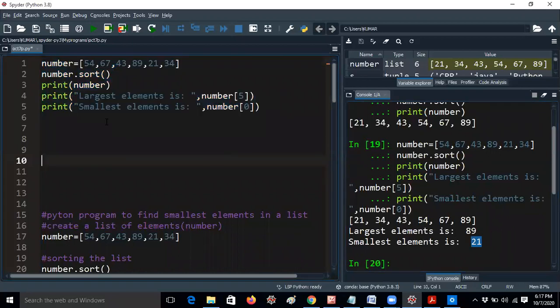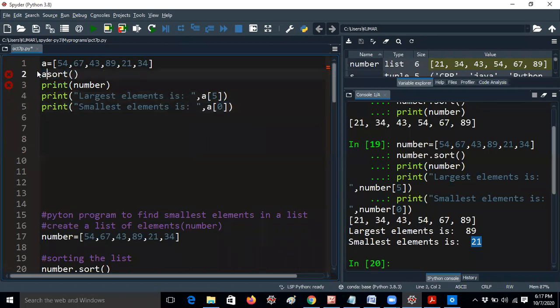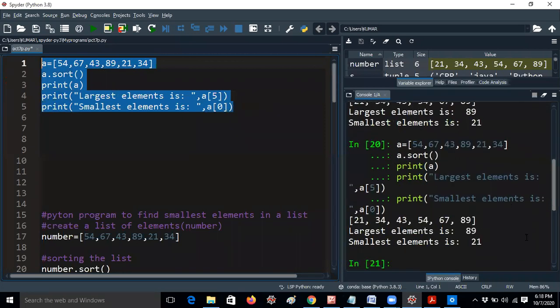Okay. Now here, for the variable names you should prefer maximum A, that's all. That will be easy because you would otherwise need to type number every time. So just give A, that should be very easy. The variable name should be taken like that, but for your understanding purpose, I am taking it like number. So you can run this code again. The same value will be printed.